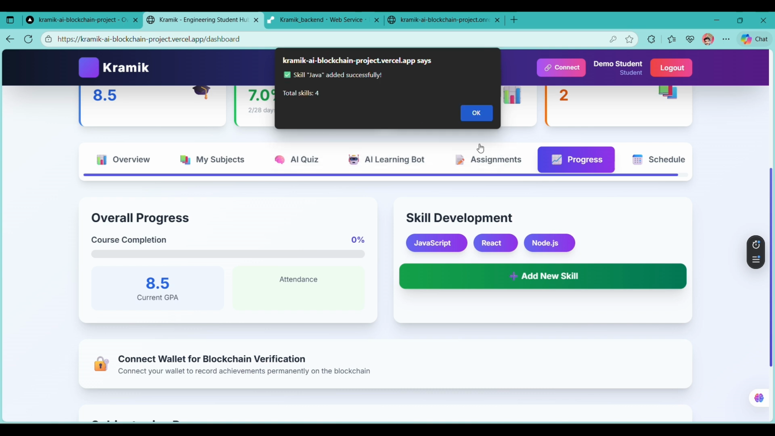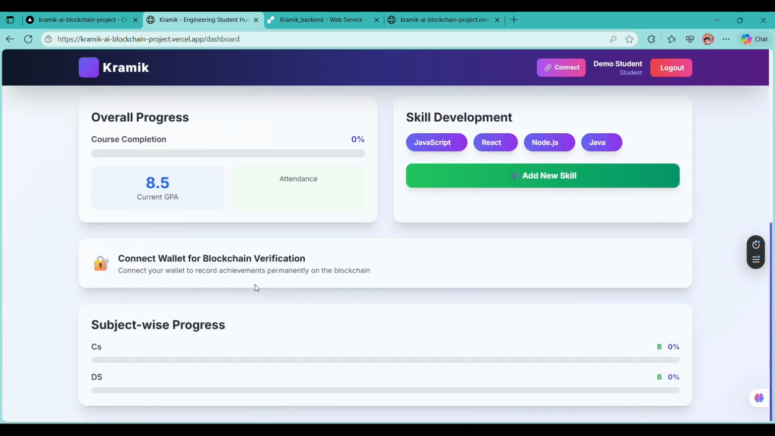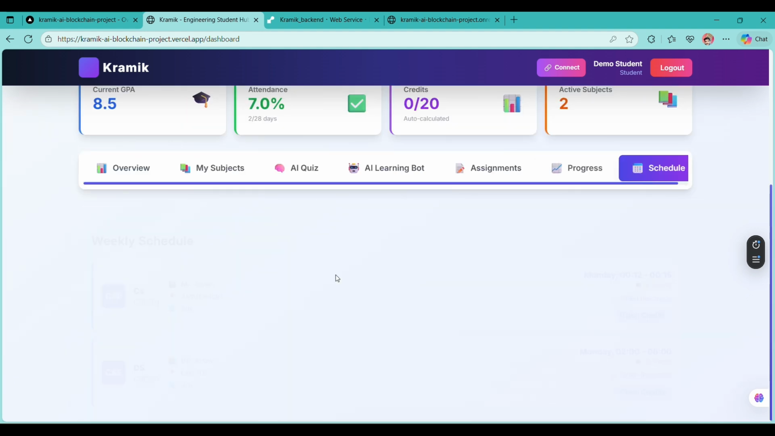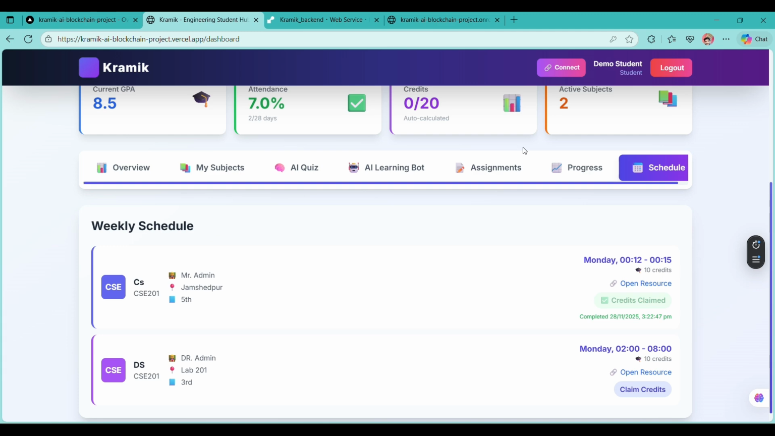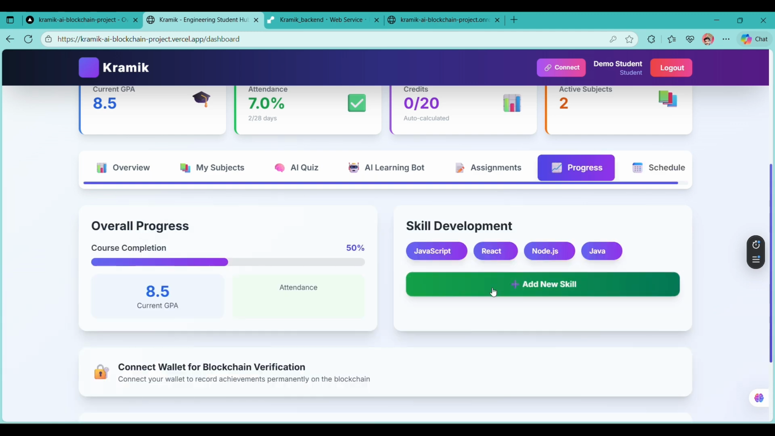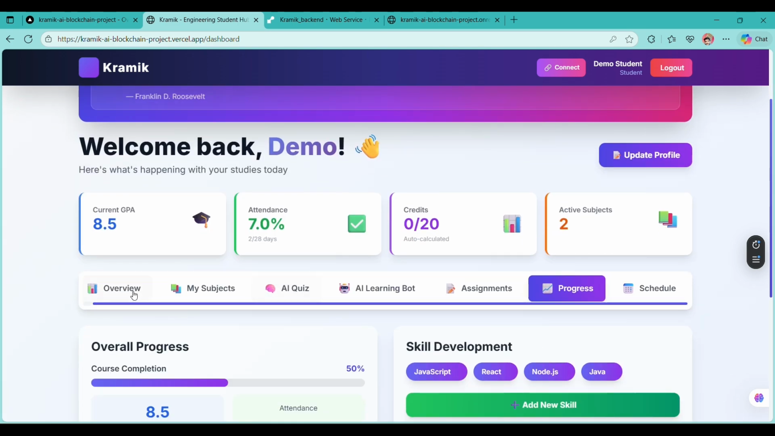Here we can see the skill added called Java, and it tells us that if we complete an assignment scheduled by the teacher, we'll see the percent of the assignment we have completed here, the subject progress, and the assignments scheduled to us, like the CS and the DS we previously scheduled from the admin page. We can claim the credits here for further encouragement of the students. So the credit has been claimed, and we can also see the credentials and the schedule, and this is all about the project Kramik.